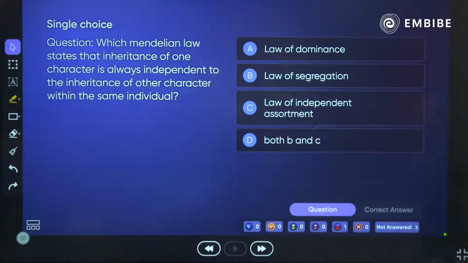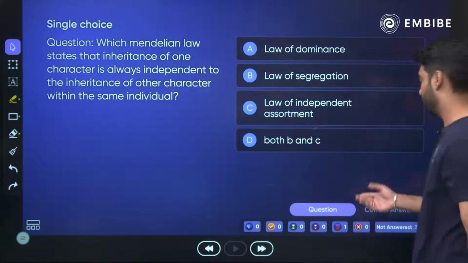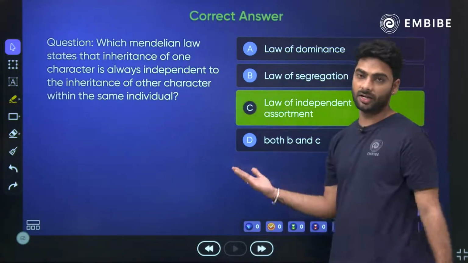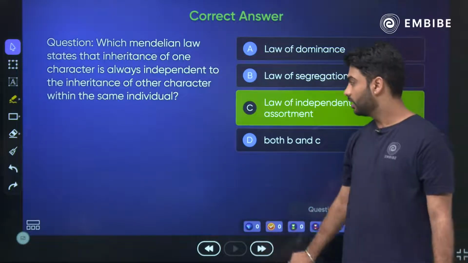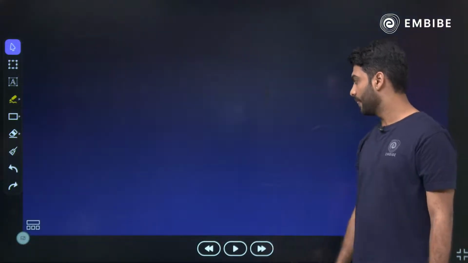Come on. 10, 9, 8, 7, 6, 5, 4, 3, 2, 1. Without a doubt, it will be independent assortment. Okay? The answer was right in the question.